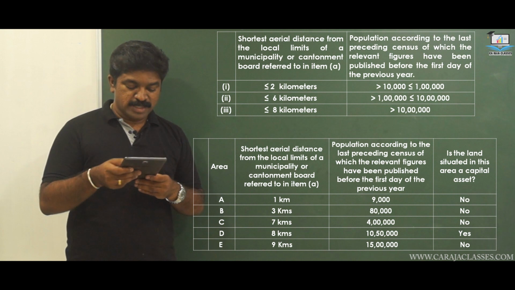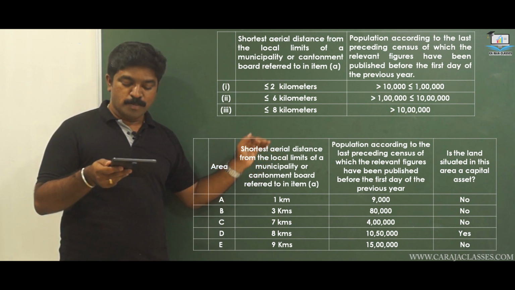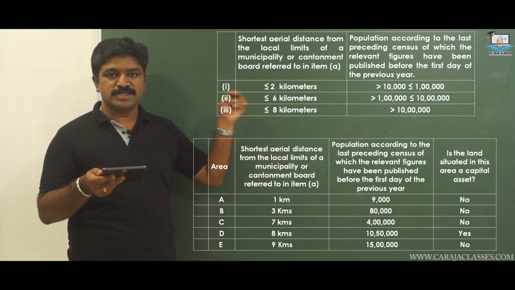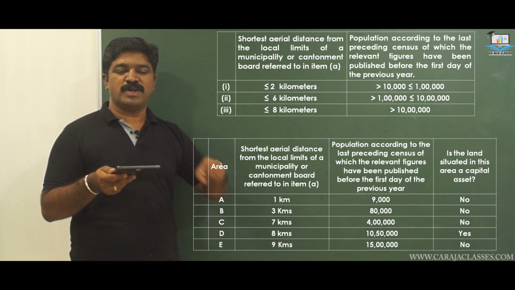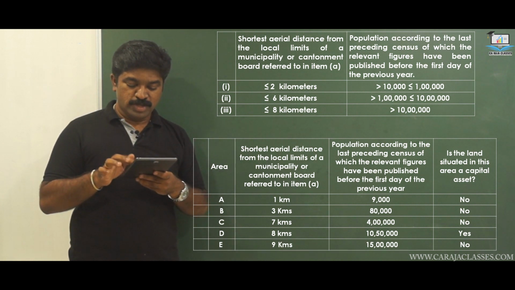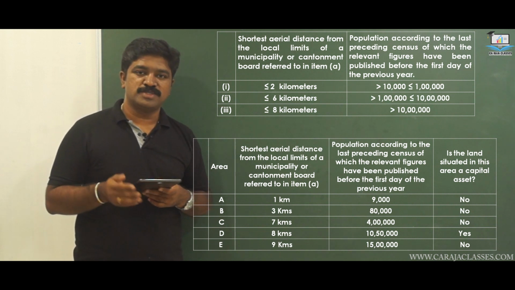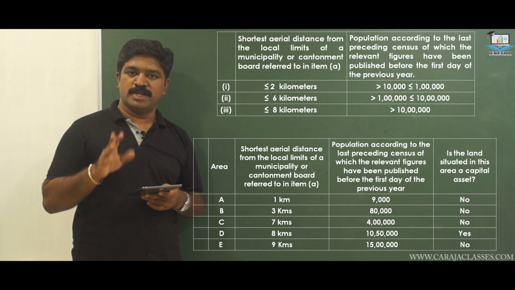In this case, the property is beyond 2 kilometers but within 6 kilometers, but the population is 80,000, which is below 1 lakh. So is it urban agricultural land? No, it is not. We are going to classify it as rural agricultural land, meaning it is not a capital asset.